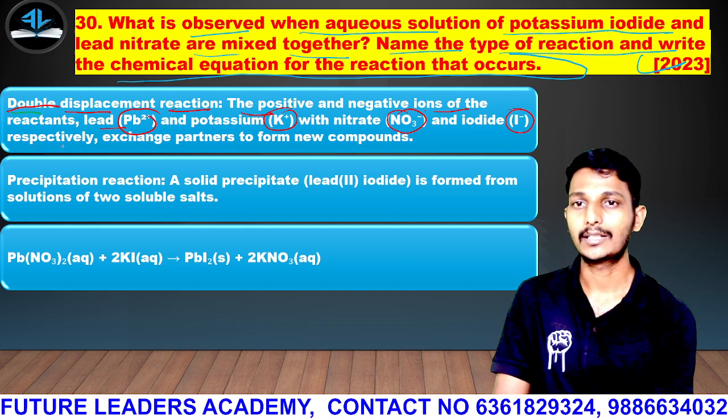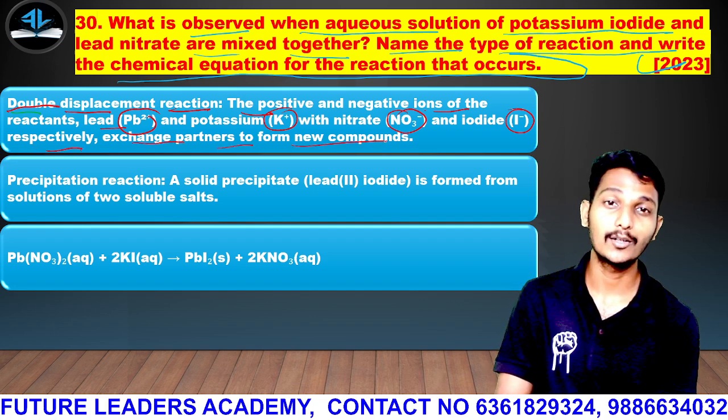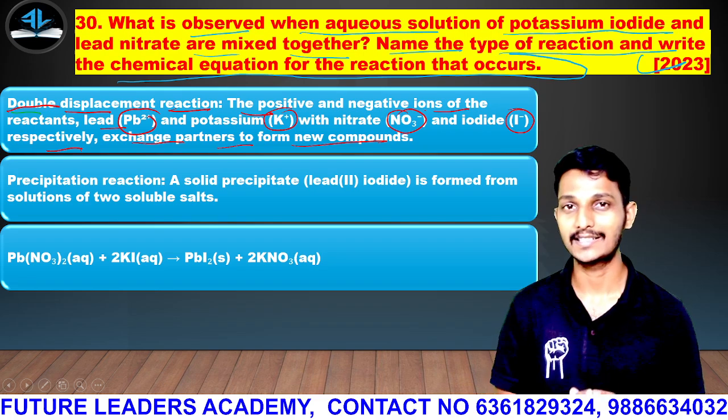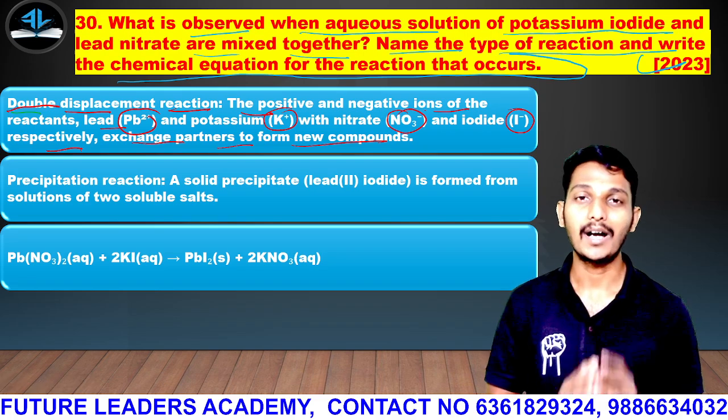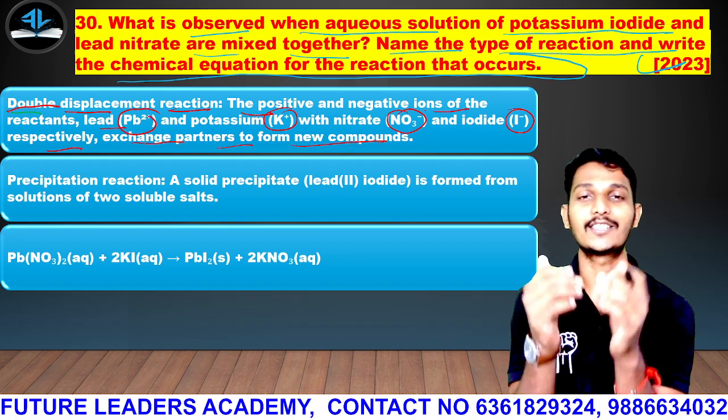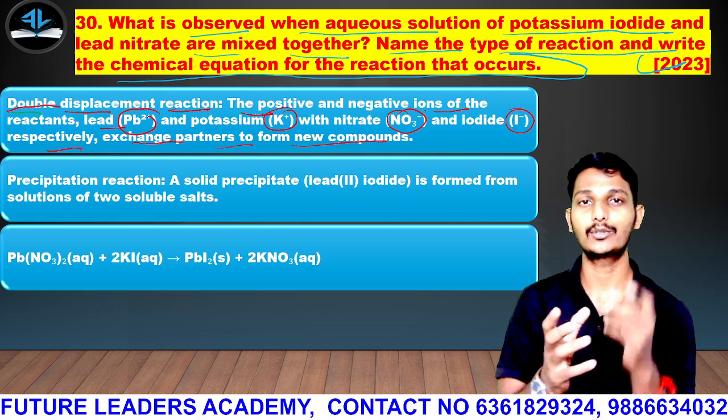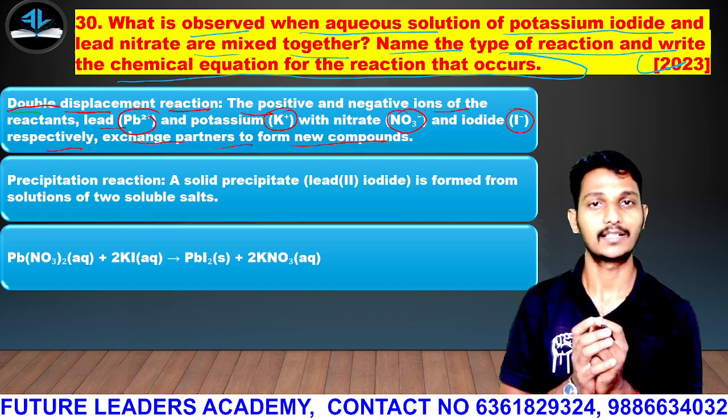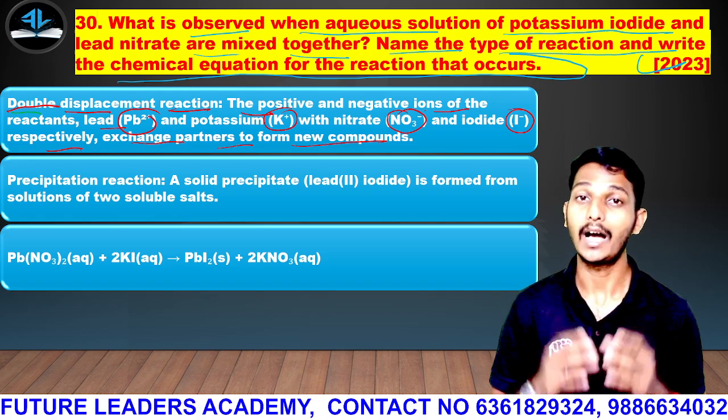So, respectively, they exchange partners to form new compounds. Very good sentence added here. Partners in the sense, guys, exchanging. You take this one and give me that one, like this. Okay, exchange of ions.